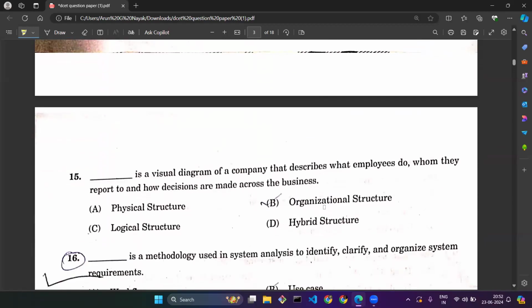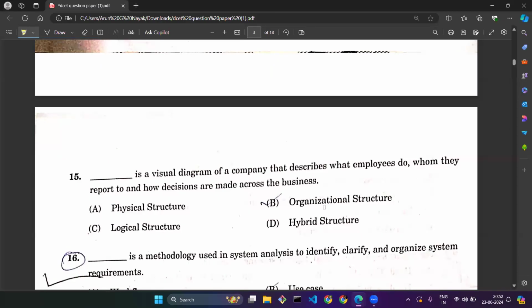Question number 15. Dash is a visual diagram of a company that describes what employees do and whom they report to and how decisions are made across the business. So what is that particular thing that gives us the idea of whom they report to, how the decisions are made in a business?